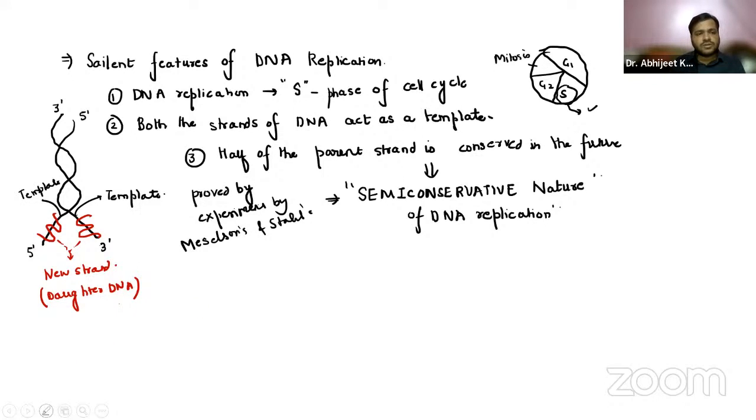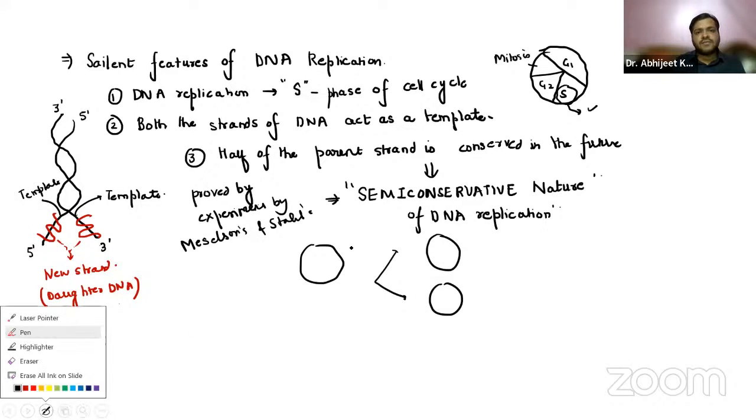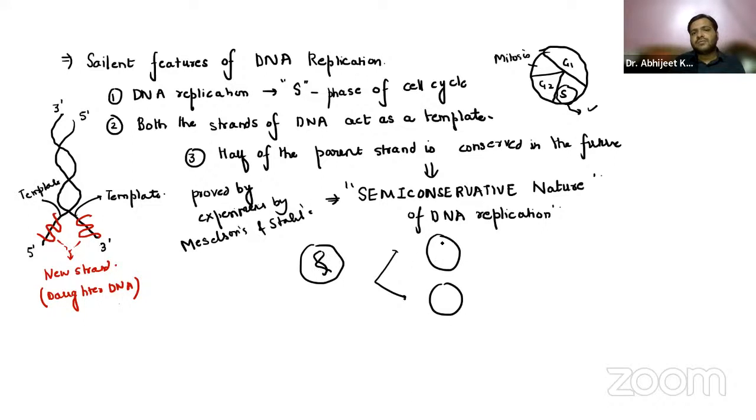If I wanted to draw this, guys, you can just see this is the parent cell and we have the two daughter cells. The parent cell has the double-stranded DNA. One strand will copy to one cell and one strand will copy to the other, and obviously the new strand will be synthesized accordingly. So both of them act as templates. Remember that only one strand is copied to one cell. Semi means half. Only one strand is copying to one daughter cell, so it is conserving only half of the strand. So it is semi-conservative in nature.